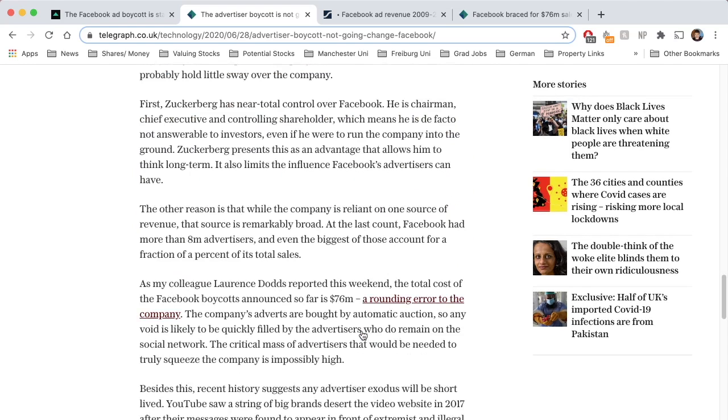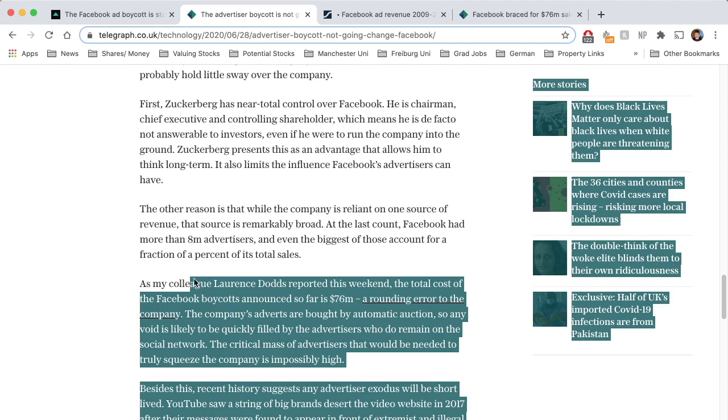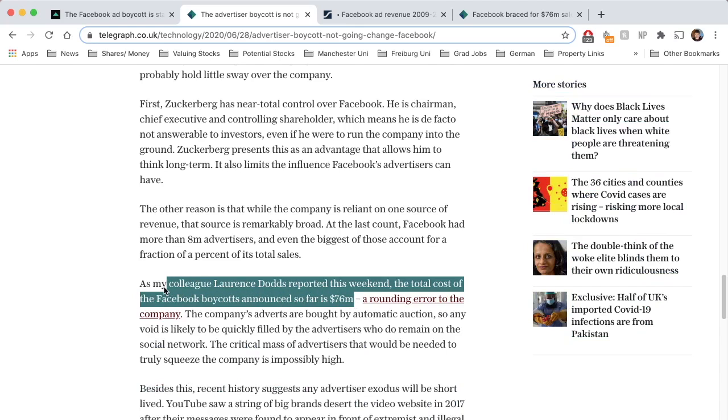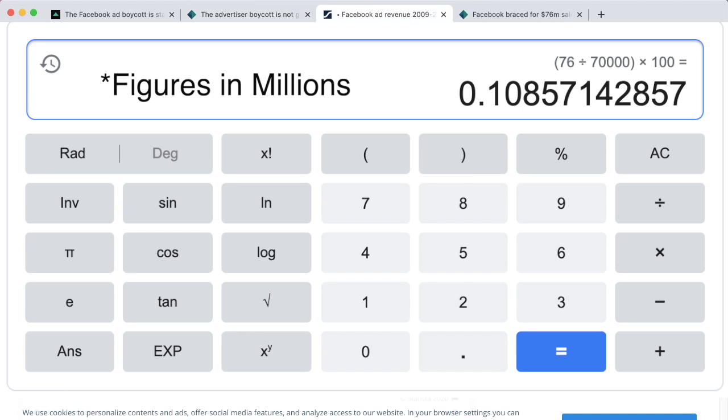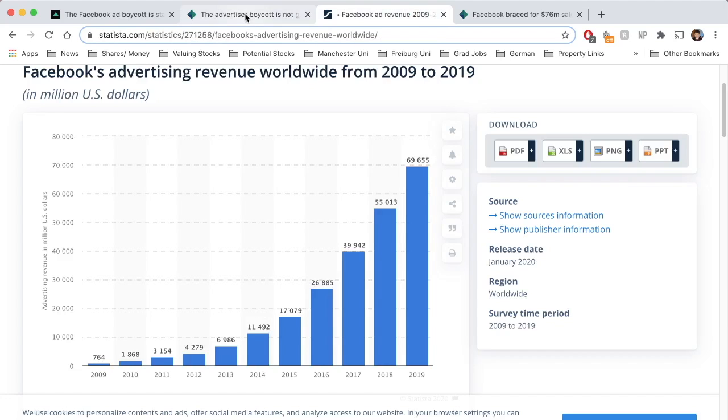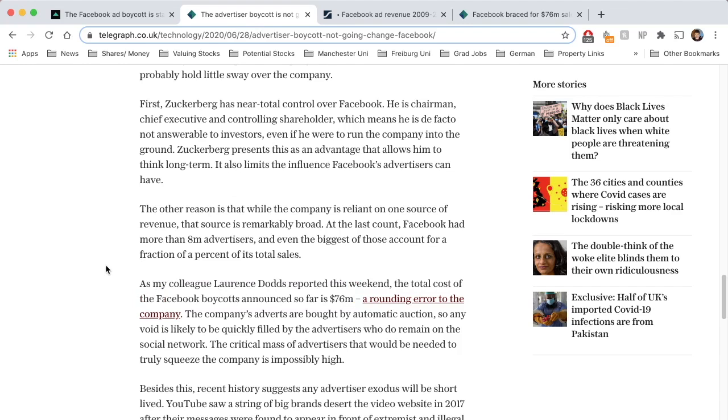Because if we scroll down, we can see that the boycott, according to Lawrence Dodd's report, is probably, for the month of July, going to restrict Facebook of $76 million of revenue, which, considering their revenue is $70 billion, works out at 0.1%. Is that really going to have a massive impact? As it states here, a rounding error for the company.